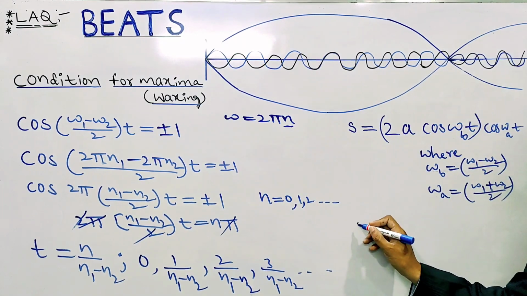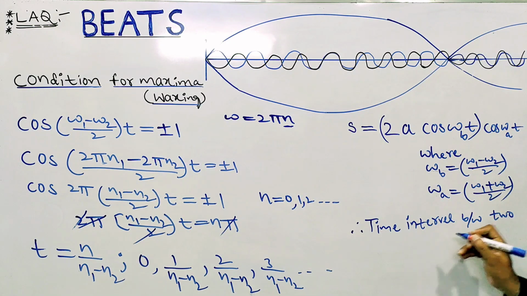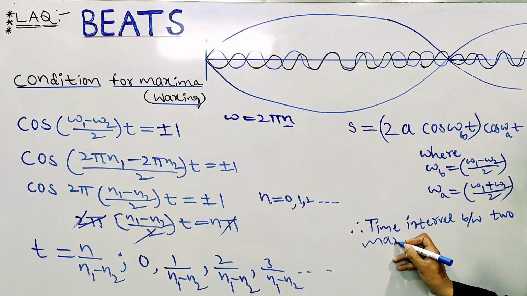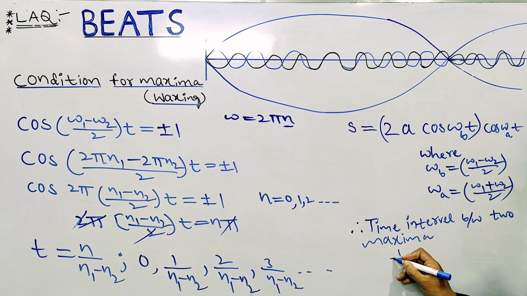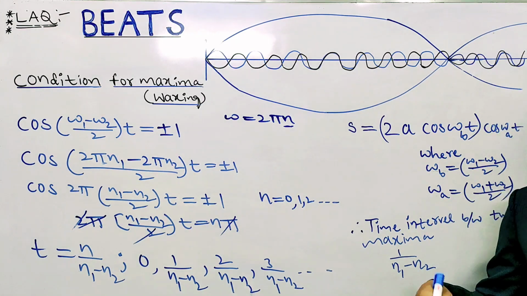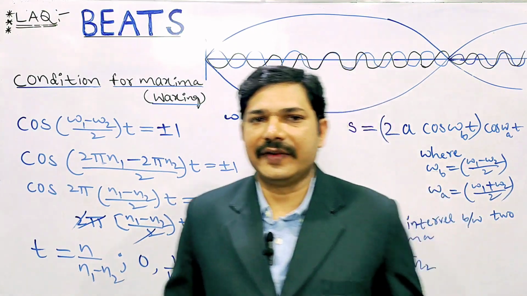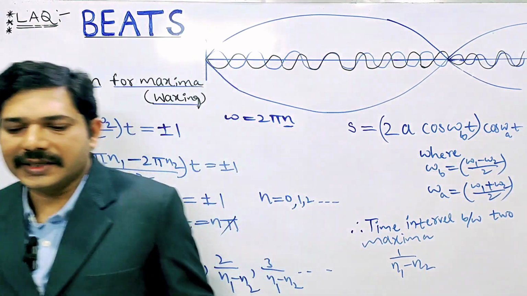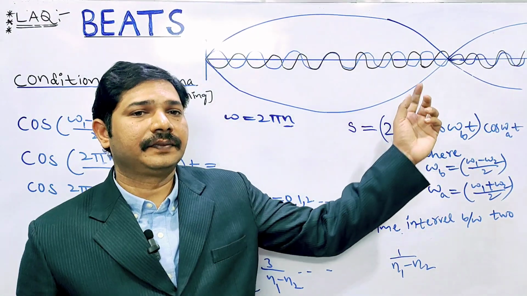Therefore, the time interval between two maxima is 1 by n1 minus n2. The reciprocal of the time period is the frequency. Therefore, frequency is n1 minus n2.